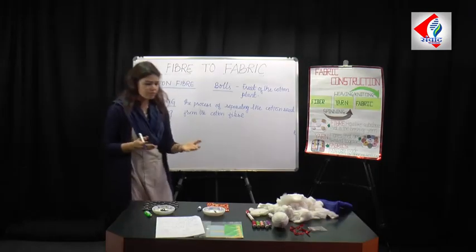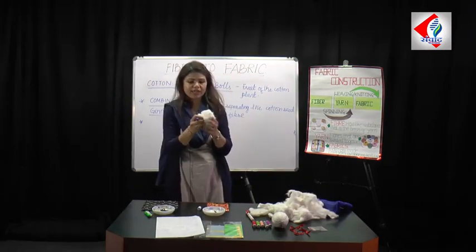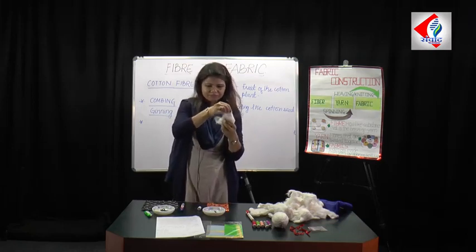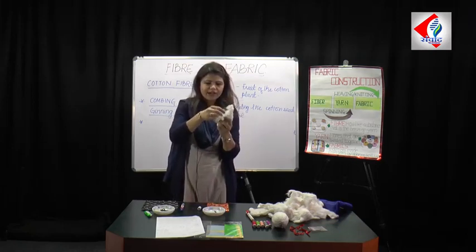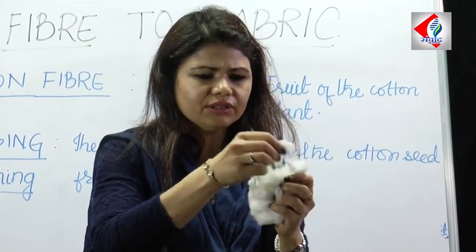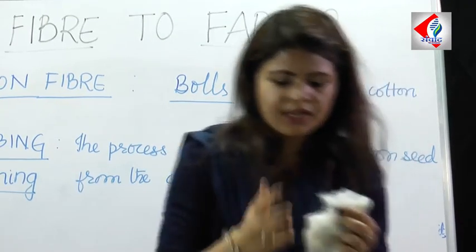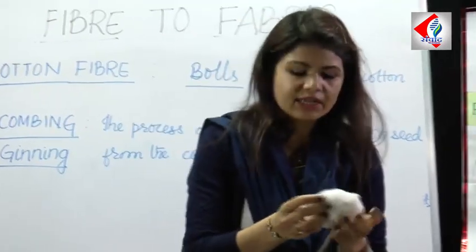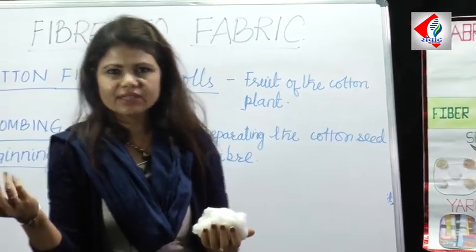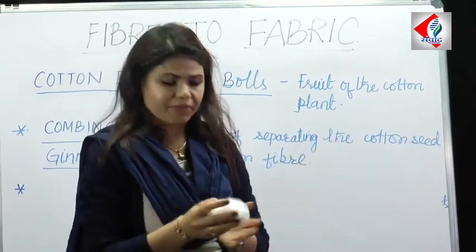Let me go further. When we hold the cotton fiber in our hands, and I am just trying to spread it out in this way, you can see there are filamentous things coming out from the cotton fiber. These filaments are called lints, and these lints have to be pressed before they are transported to the factories and the industries for the further process of making cotton fabric.